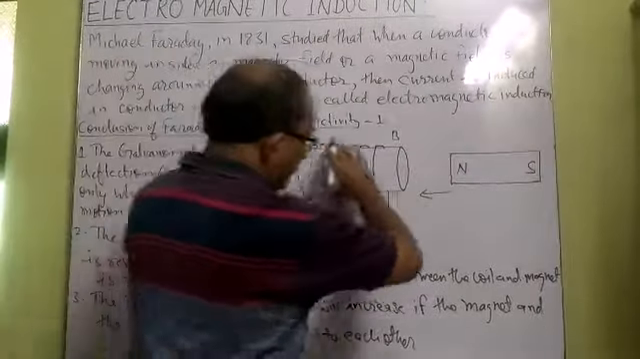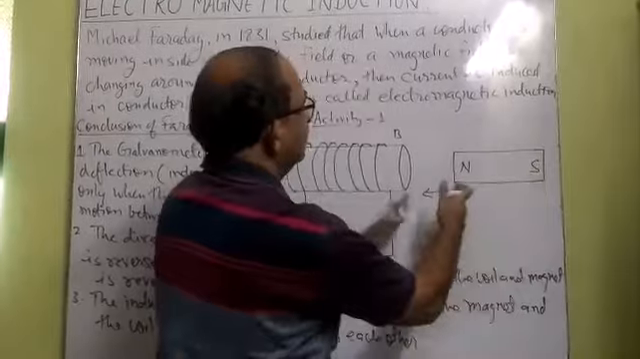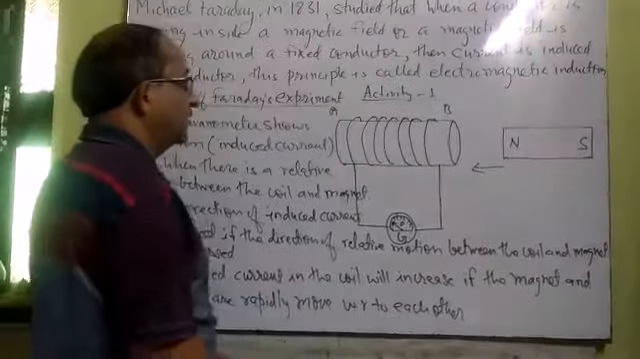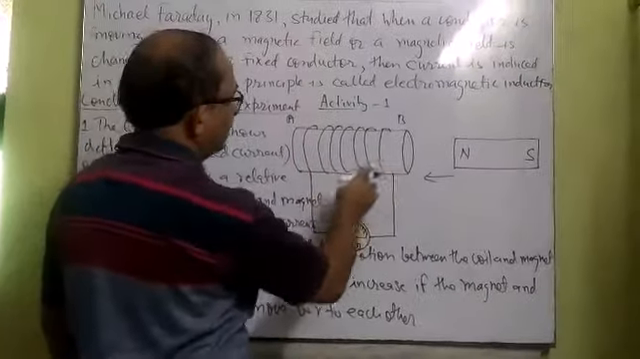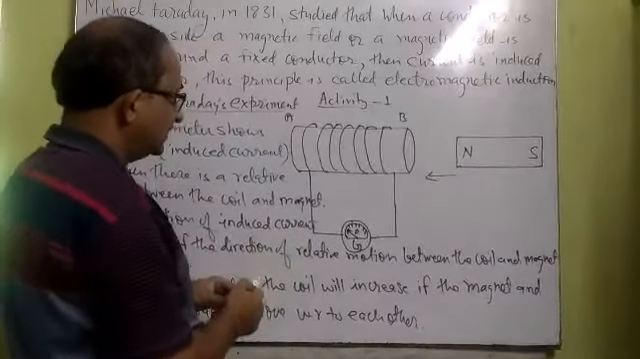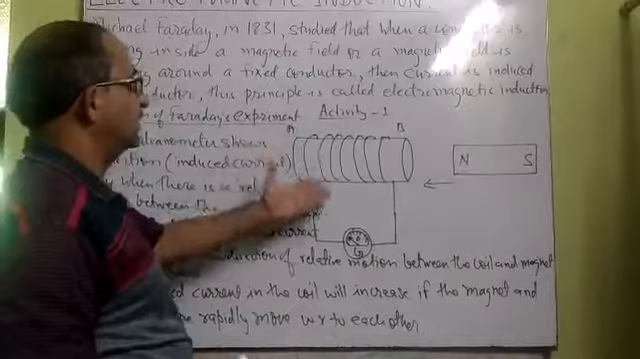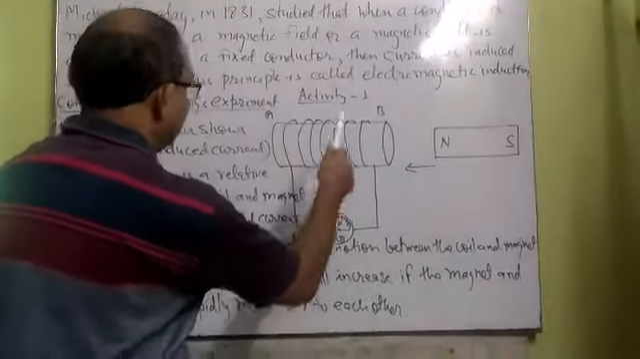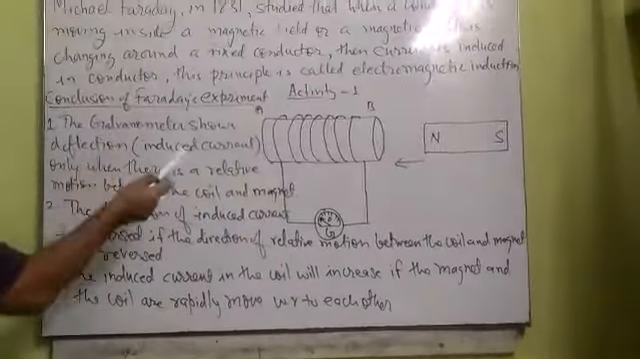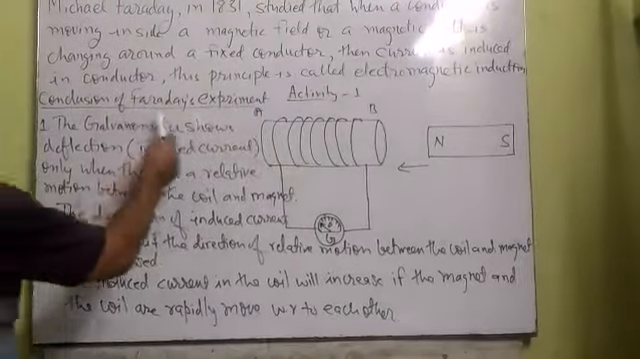So we can conclude that whenever there is a relative motion between the magnet and the coil, and we can take the coil near the magnet also, then inside the conducting coil current is induced, or you can say a certain voltage is induced inside the coil. This activity was first done by Michael Faraday.